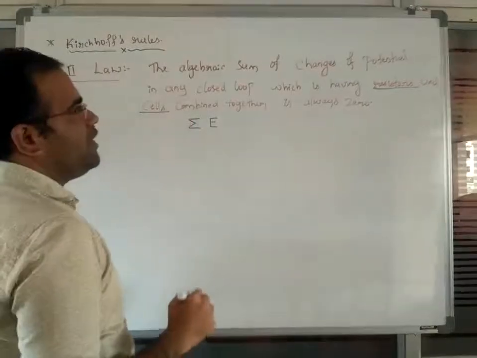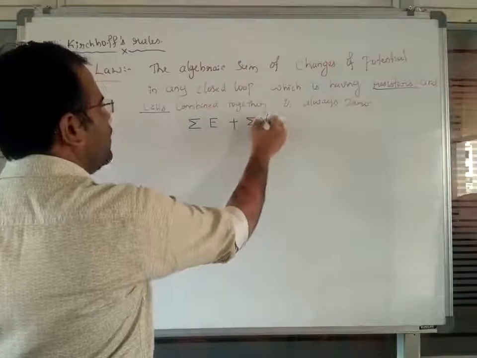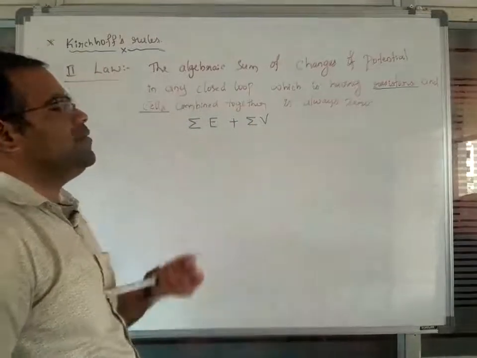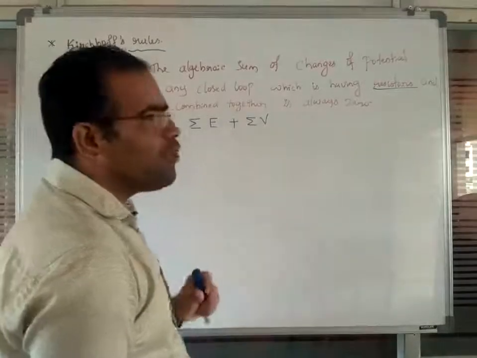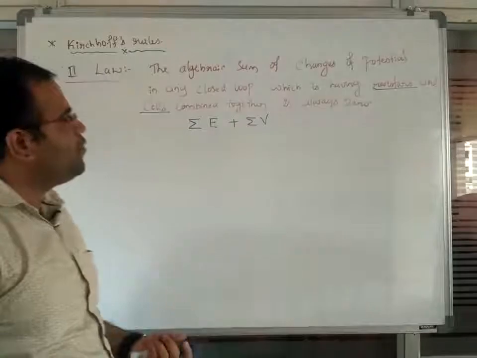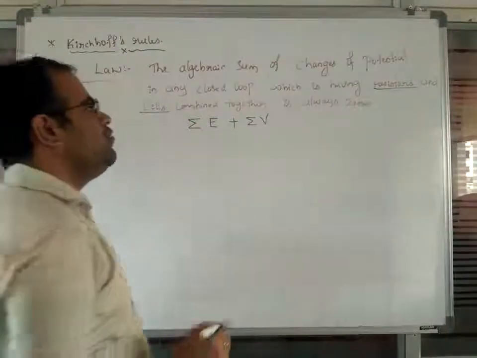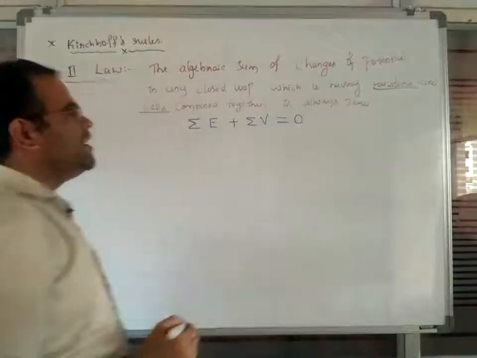When we have resistors, the change in potential is given by delta V, that is, the terminal potential difference. When we have cells, the potential is given by the EMF of the cell. So the summation of E plus the summation of delta V is equal to 0. This is a definition regarding